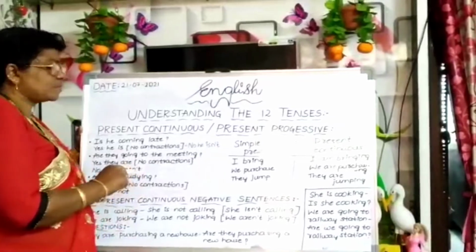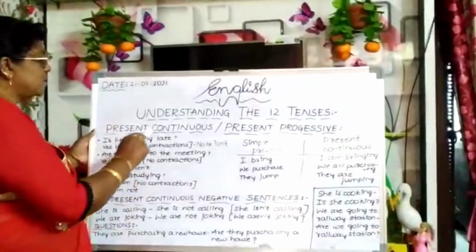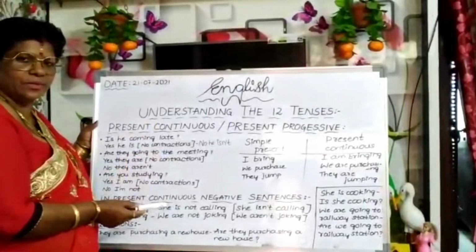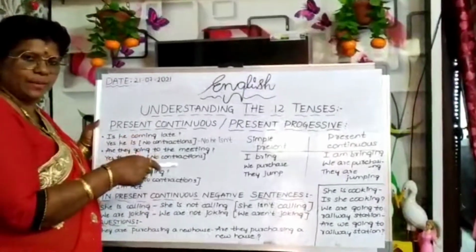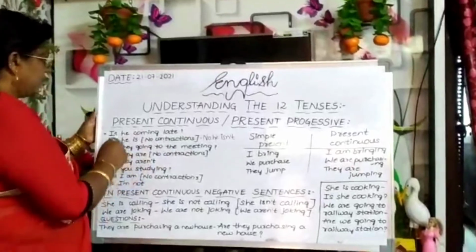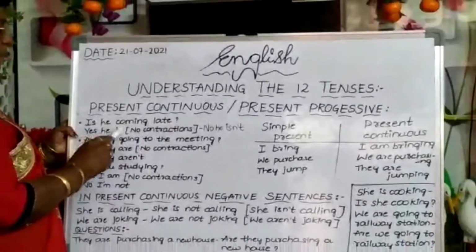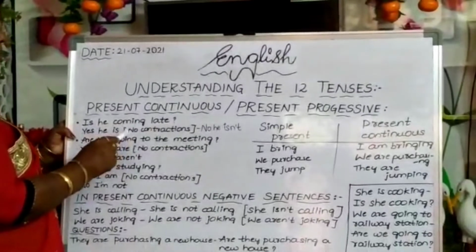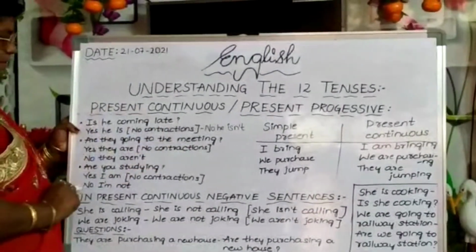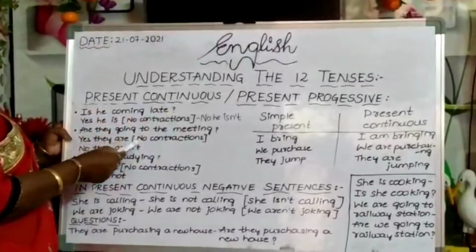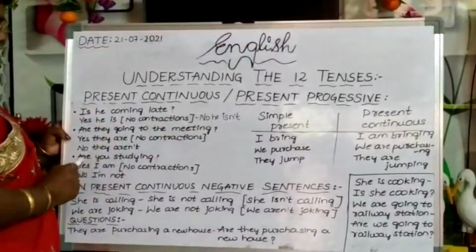Now, where all we can use contractions? In a positive sentence we can't use contractions. Only in a negative sentence we can use contractions. Is he coming late? Yes, he is. Here contractions are not required. Are they going to the meeting? Yes, they are. No contractions.